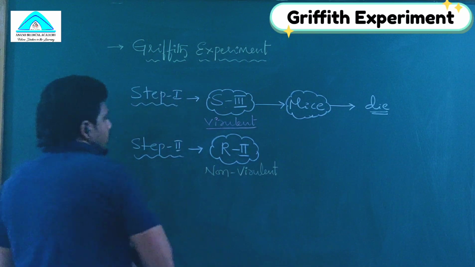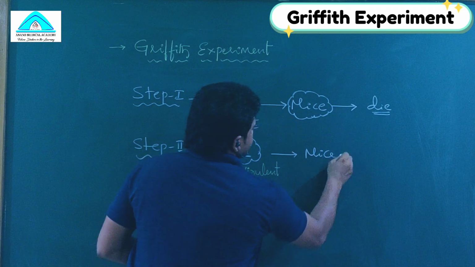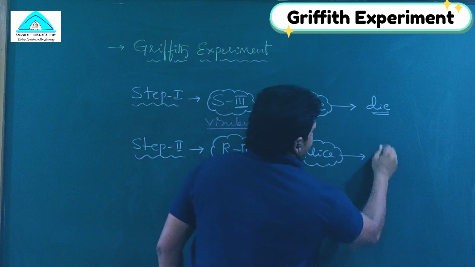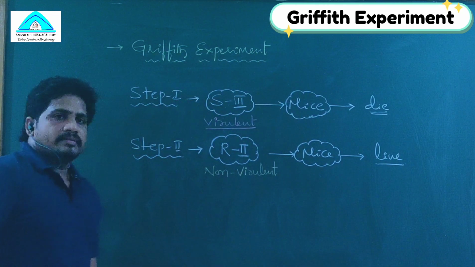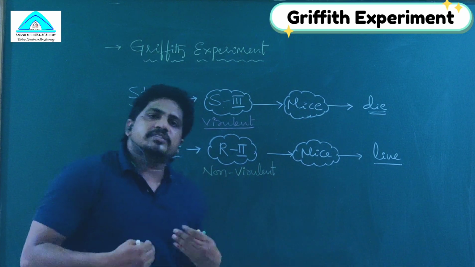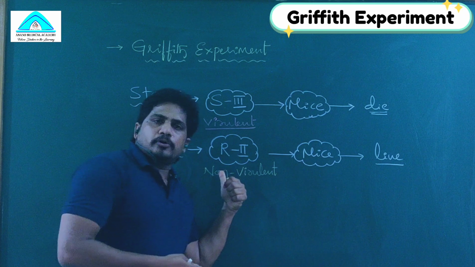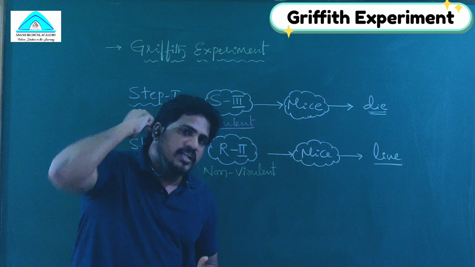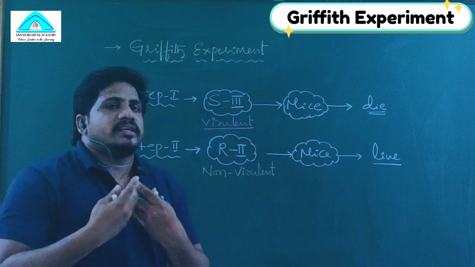So in the second step, he injected R2 into another mouse. The mouse did not die, it was alive. The reason is that when R2 enters the mice, the immune system is able to recognize the structure of the Streptococcus pneumoniae R2 strain, and antibodies are developed against it. Antibodies killed the R strain, so the mouse was alive.